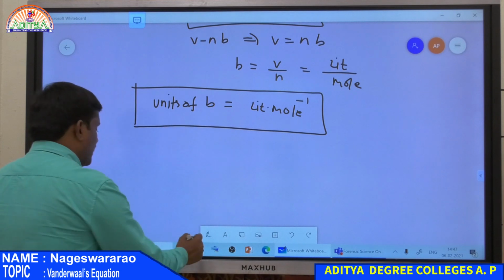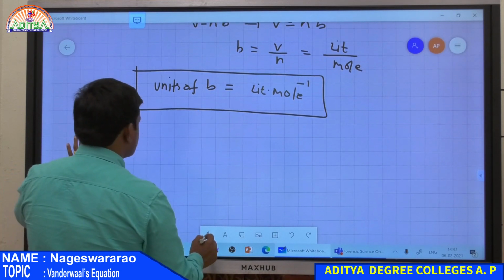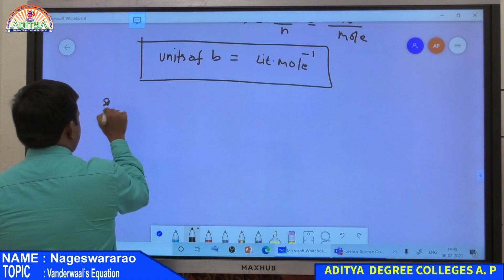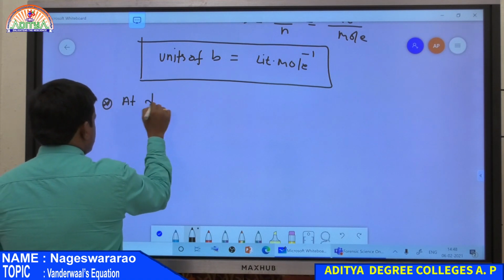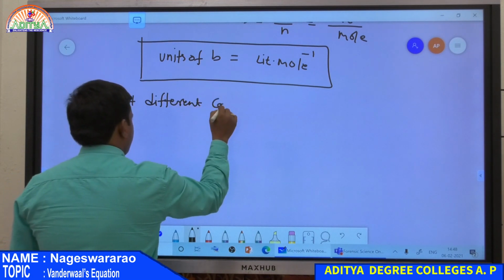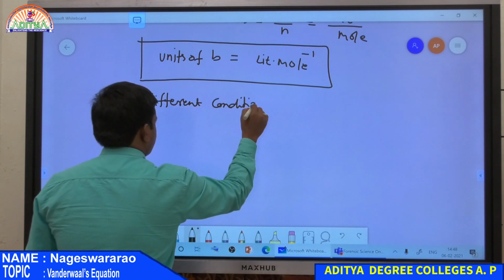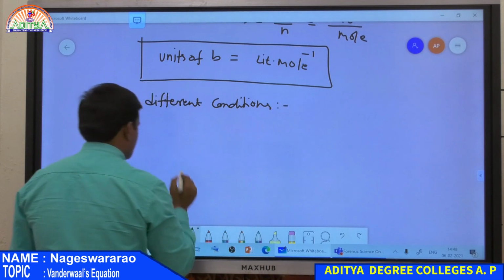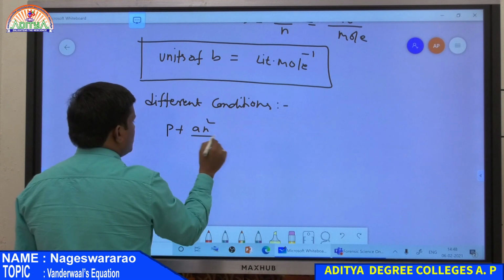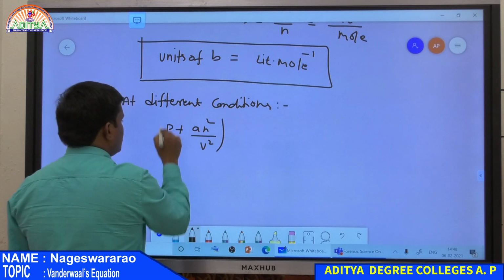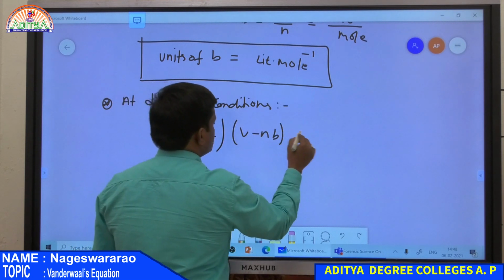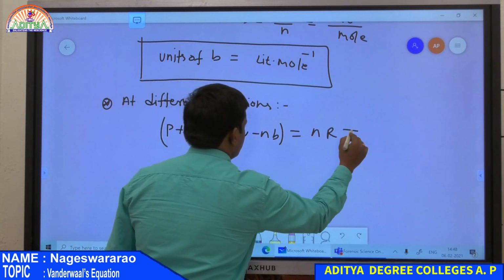Now the van der Waals equation at different conditions. Here, P plus a n square by V square into V minus nb is equal to nRT.